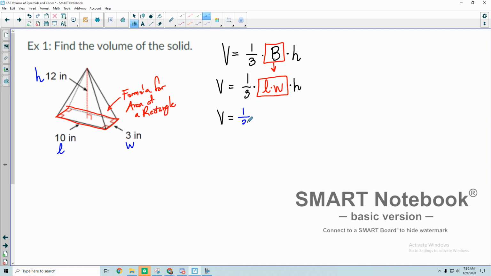So here we go. So 1/3 times 10 times 3 times 12. So the value that I'm getting from that, once I multiply all three of those together, is 120 inches cubed. So that is the volume of our pyramid. That's how much water it could hold if it was filled up with water.